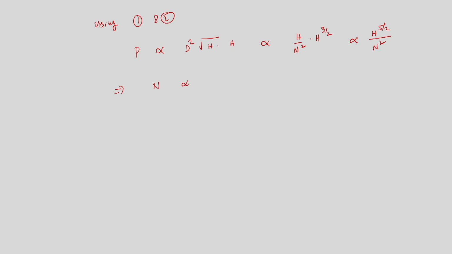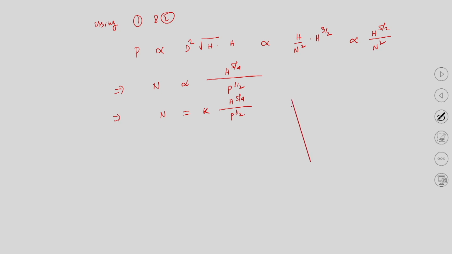U varies as v because the blade velocity depends upon the velocity of water that is striking; if the velocity of water increases, the blade velocity will increase. Now from there I can write that n varies as h to the power 5 by 4 divided by p to the power half. Now this proportionality I can remove by using a constant, so that is n equals k into h power 5 by 4 by p power half, where k is the proportionality constant.